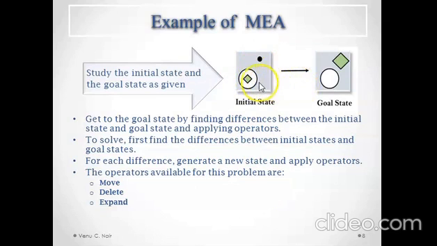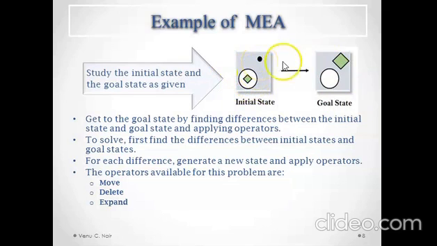So just compare, this is the goal state. Compare the sizes and shapes available. We have only two symbols in this goal state, a circle and a square, whereas we have three in this initial state. One is embedded in another: we have the square inside the circle. The square is small in size.